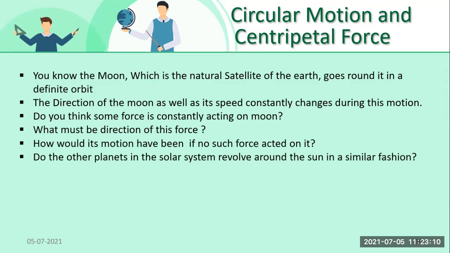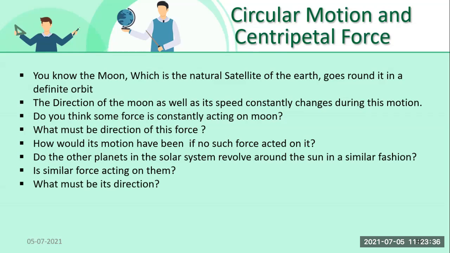Do the other planets in the solar system revolve around the sun in a similar fashion? Just as the moon is revolving around the earth, there are some forces on other planets also, due to which in our solar system all the planets are revolving around the sun. A similar force is acting on them also.